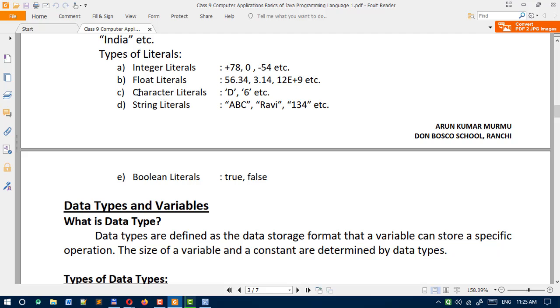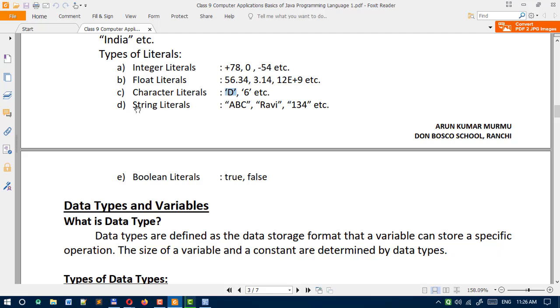Third one is character literals. One thing to keep in mind, for character literals we use single quotes. For example here D is written within single quotes. And another example, 6 is a number, but if you write any number within single quotes, not double quotes, it is known as a character literal, not a number.